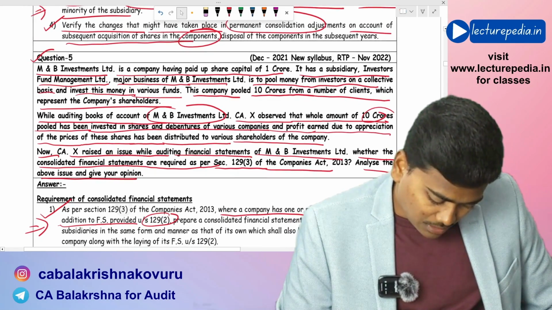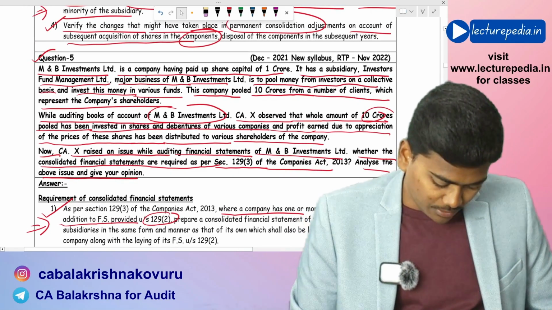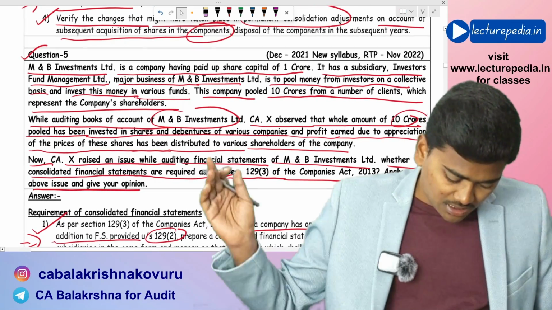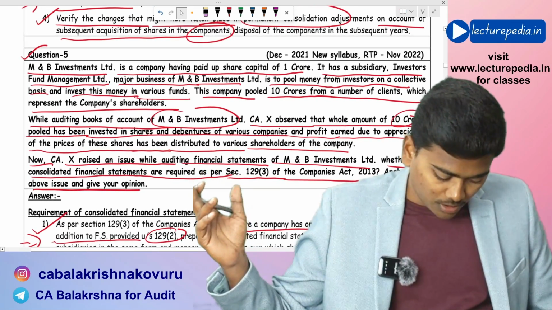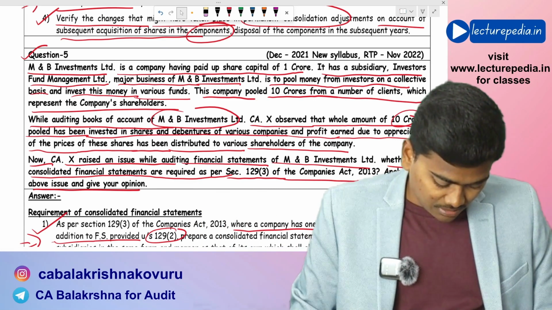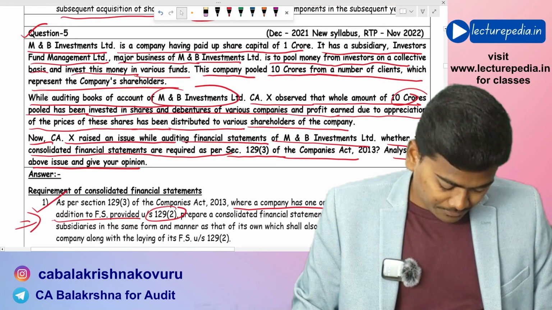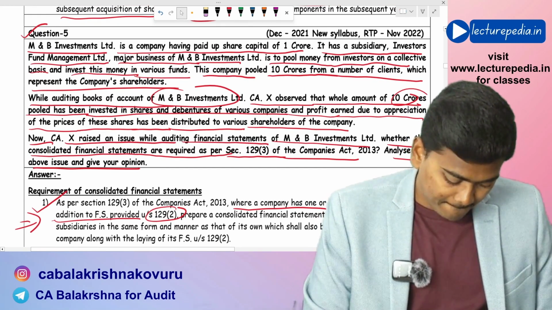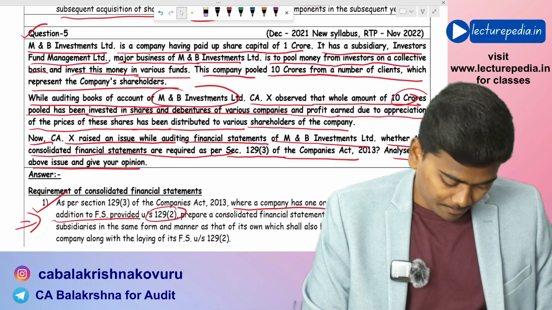Let me check whether they have said whether MNB is following Ind AS. MNB Limited is a company having paid up share capital of 1 crore, which represents company shareholders, while auditing books of accounts. Okay.